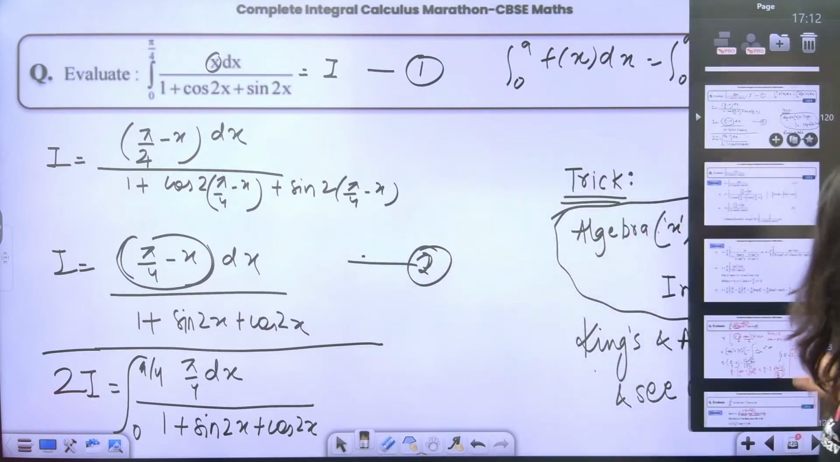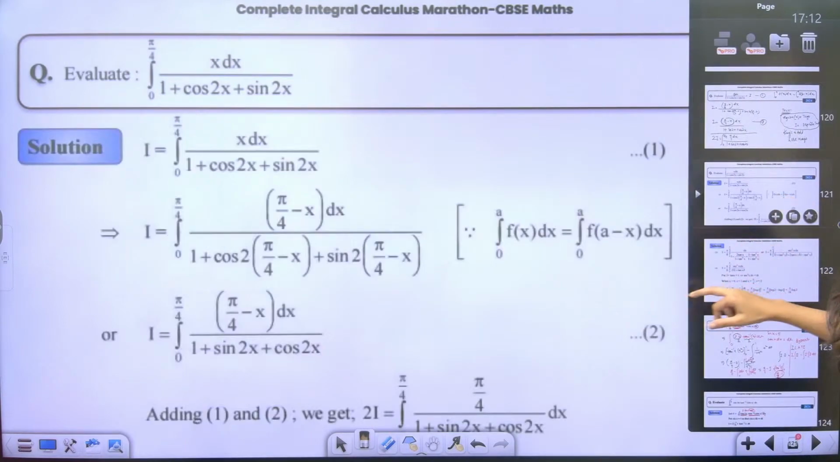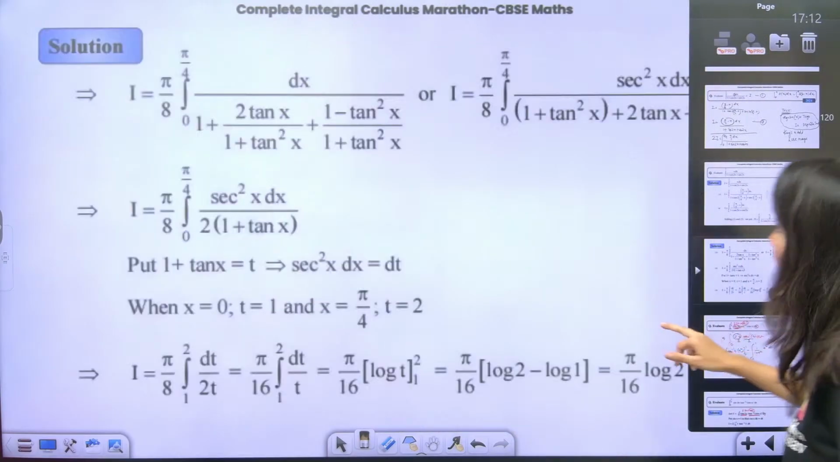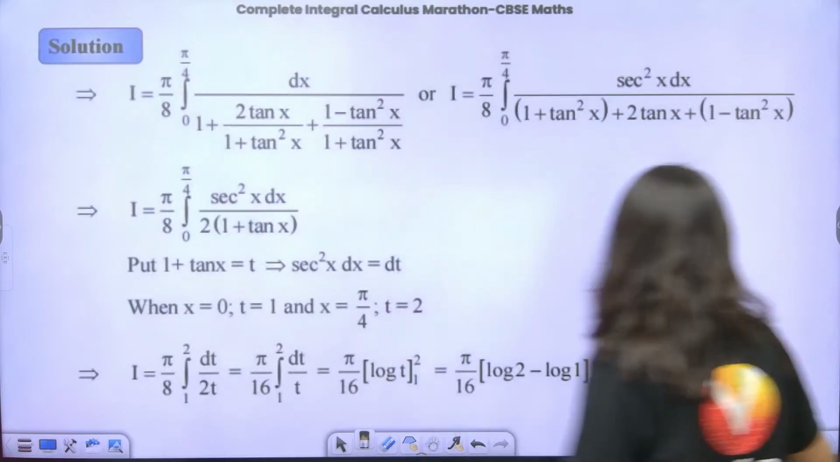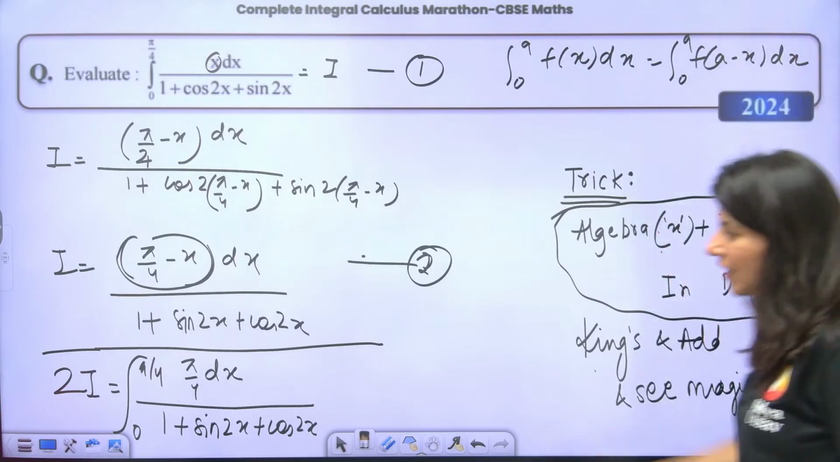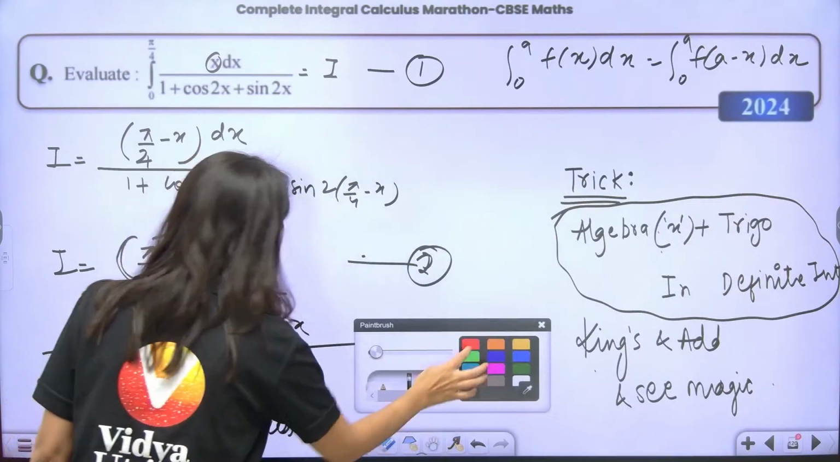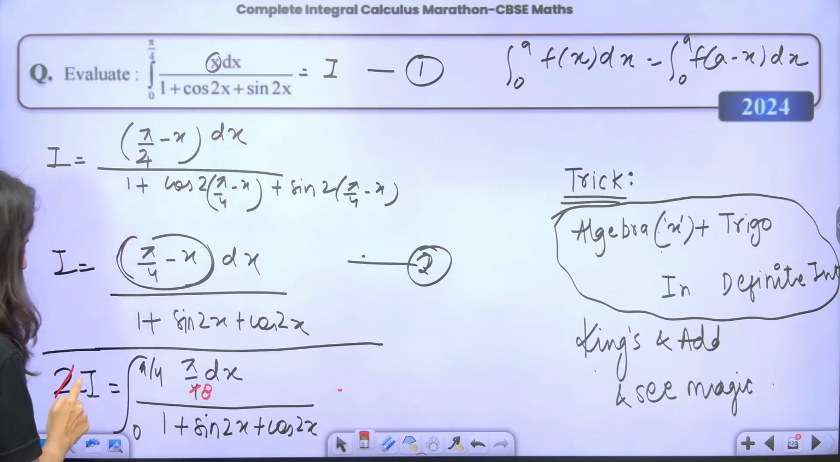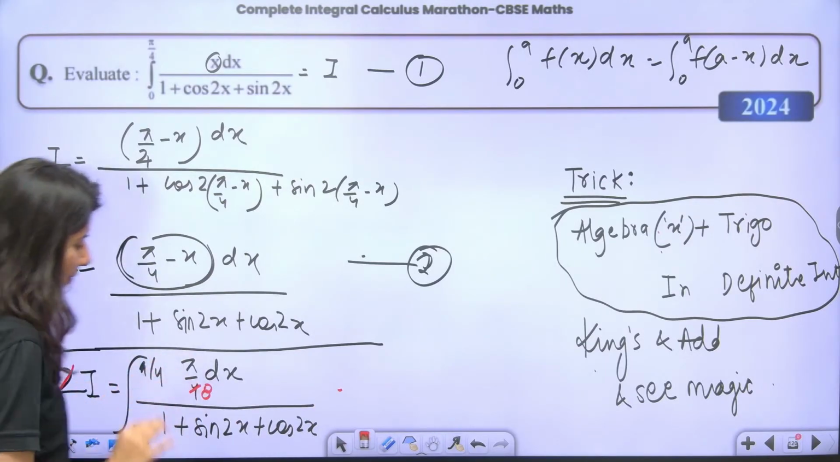Alright. So this is what we have done and we are left with this. This is what we have got. So big question, a high weightage, high marks question, right? Can you see now, I can just cancel it out. This is 2 and this is going to be 8. So I equals 0 to pi by 4, pi by 8.